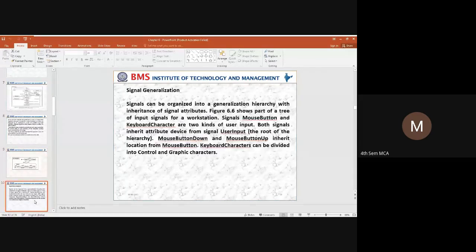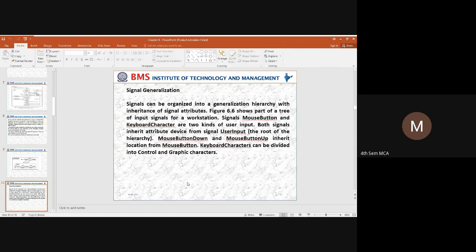Next, we have signal generalization. What is signal generalization? Whatever we have seen in the signal class, we use the signal keyword and a list, and using the signal class we have written how the signals work. In this example, we are identifying the hierarchy of inheritance of a signal attribute. Whatever the attributes are, we organize them in a particular hierarchy.